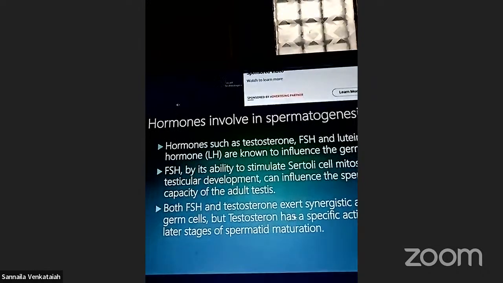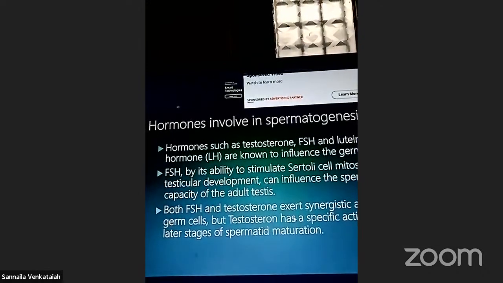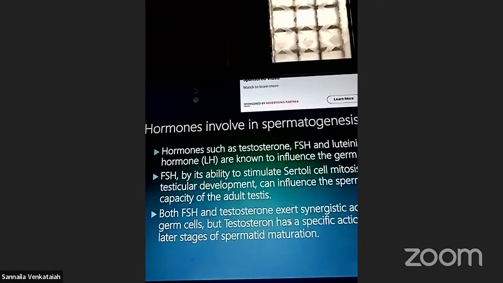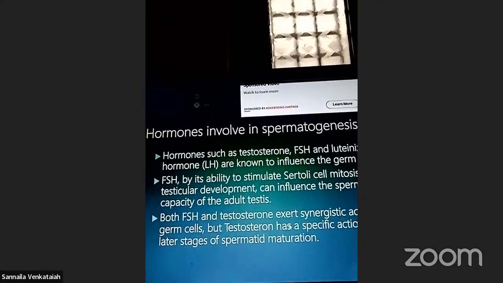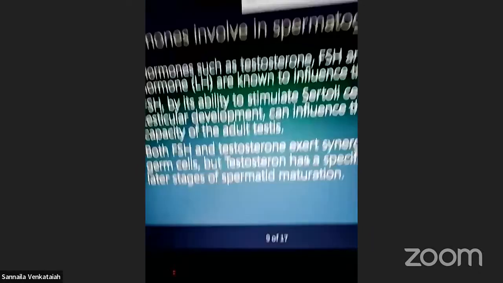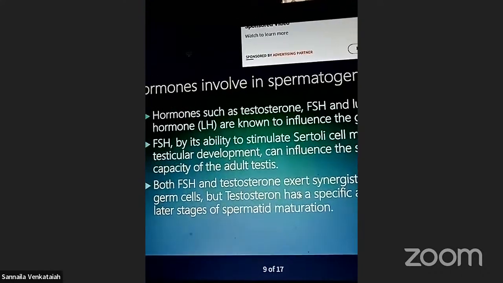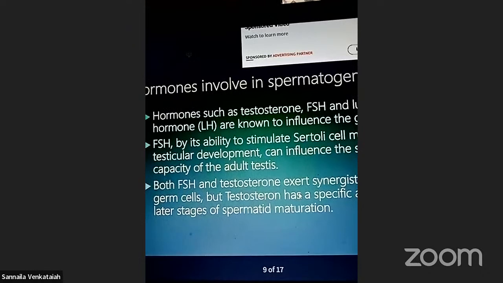Peptide hormones means protein hormones. These are released by the pituitary gland. You know the pituitary gland? The pituitary gland is a pear-shaped gland, the master gland of the endocrine system.